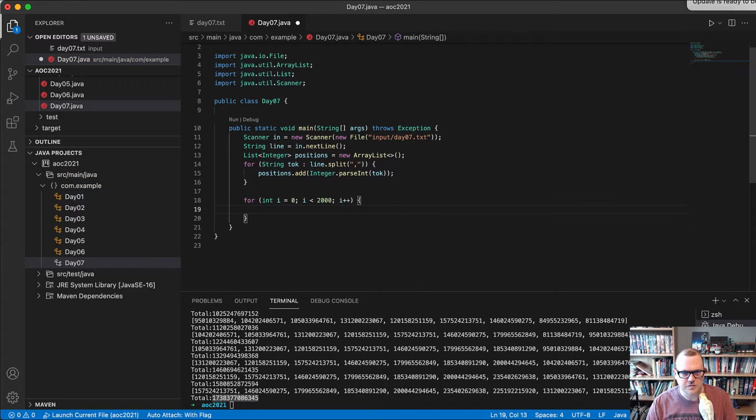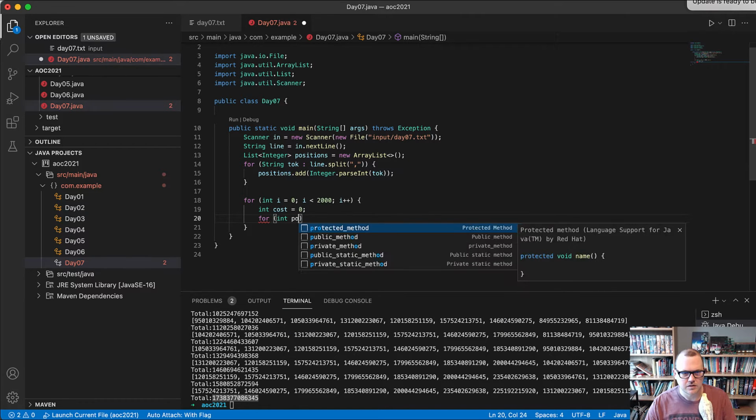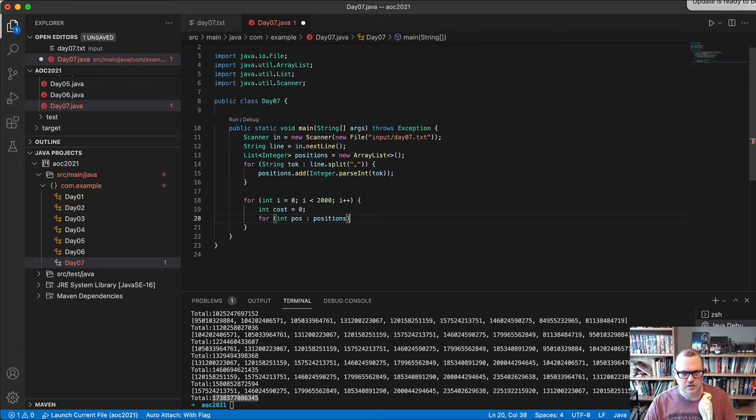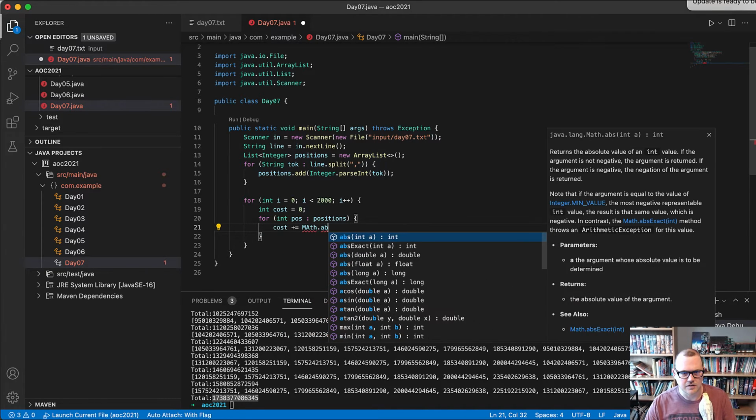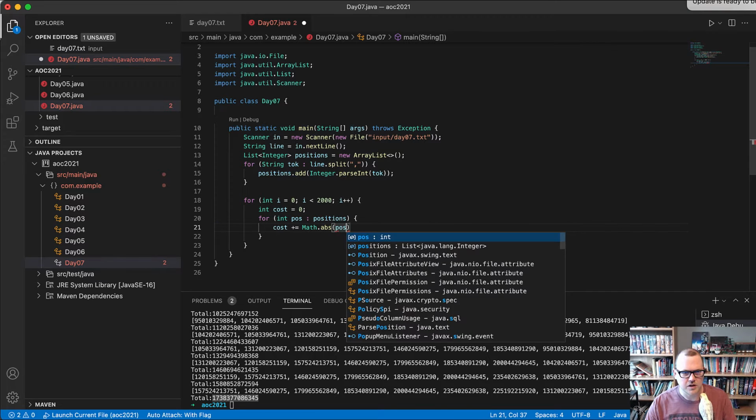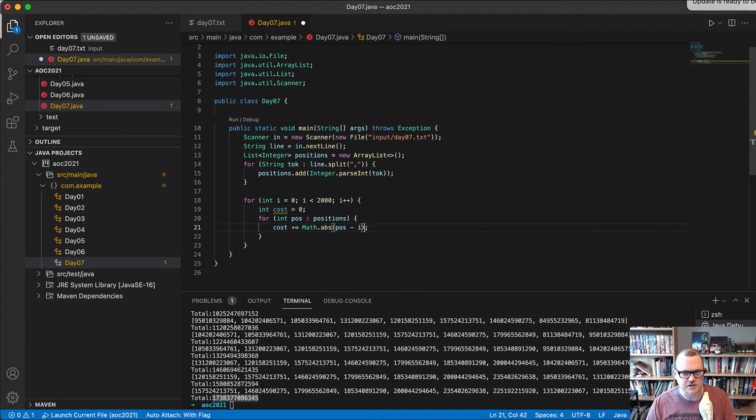So we'll consider each of these positions and calculate the cost. So the cost is 0, and then we need to figure out the cost of getting each crab to this position. So for each crab, we need to add to our cost the difference between pos and i, which is our destination. I should probably call that something more readable. Okay, so we'll add on how much it takes to get to that destination. There's our cost.